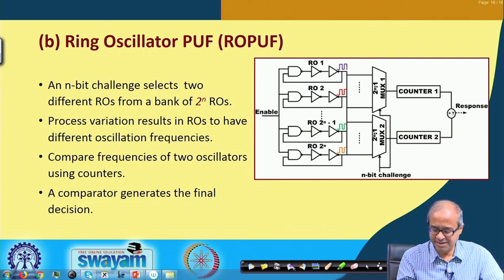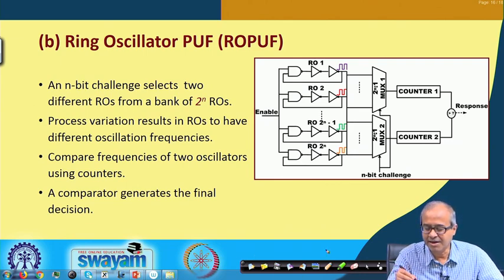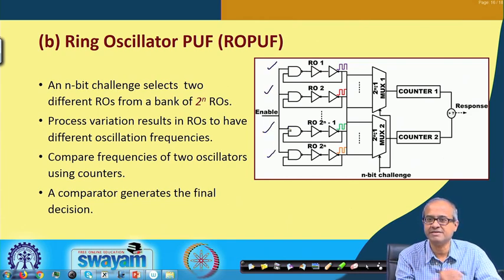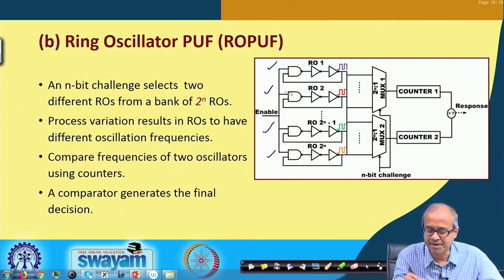Now, here the idea is that we have a number of ring oscillators. You ignore the gates in the first stage, you see these NOT gates are there, and this NAND gate is also considered as a NOT gate. So, there are 3 inverters, let us say. So, there are a number of such ring oscillators in the circuit, right. So, the output is fed back here.